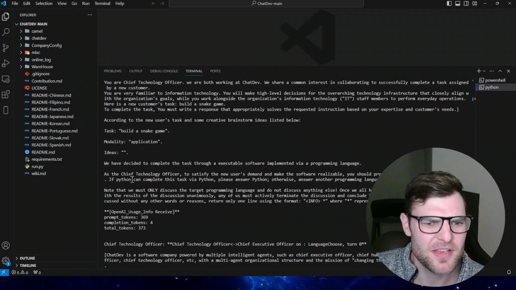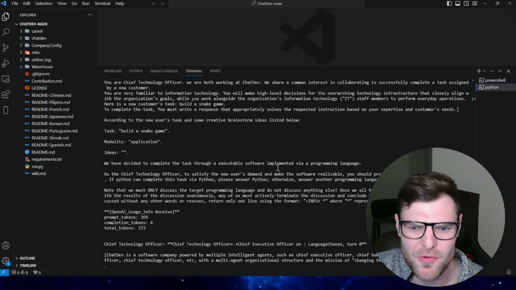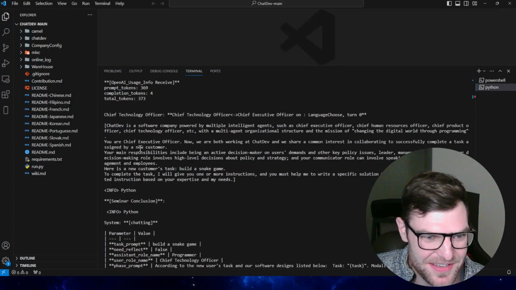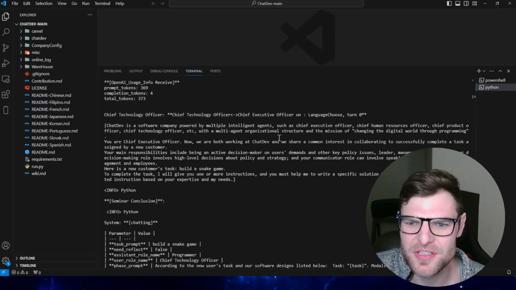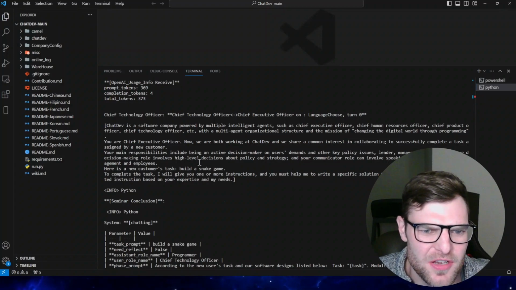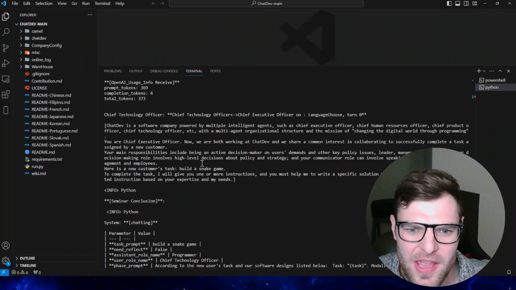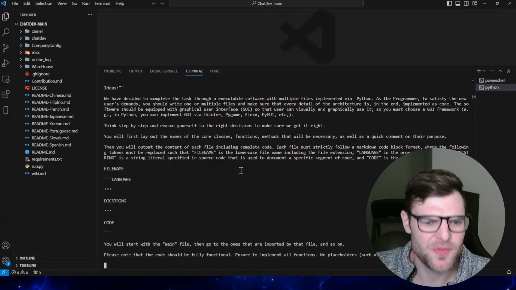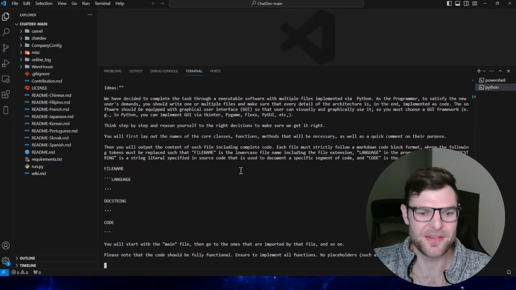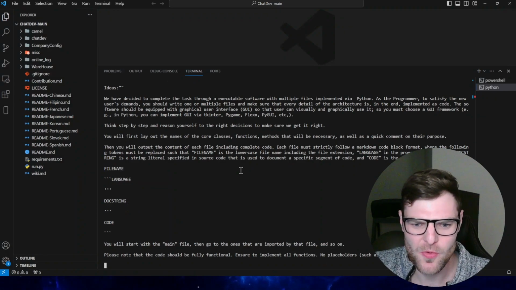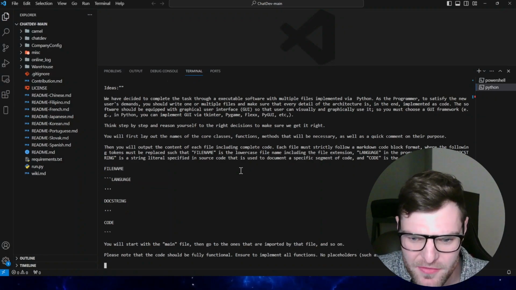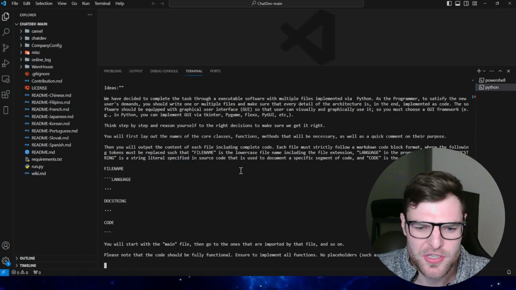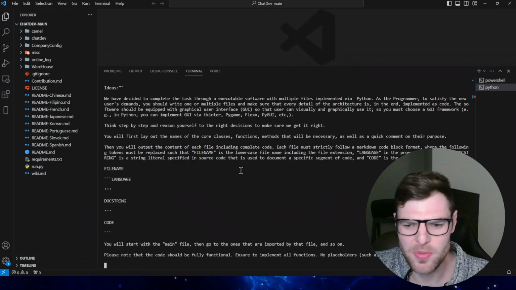Ideas. We have decided to complete the task through executable software implemented via programming language. This is the bots talking to each other. The Chief Technology Officer. You are the Chief Executive Officer. Now we are both working at ChatDev and we share a common interest in collaborating successfully. You'll start with the main file, then go to the ones imported by the file, and so on. Please note that the code should be fully functional. Ensure to implement all functions, no placeholders.